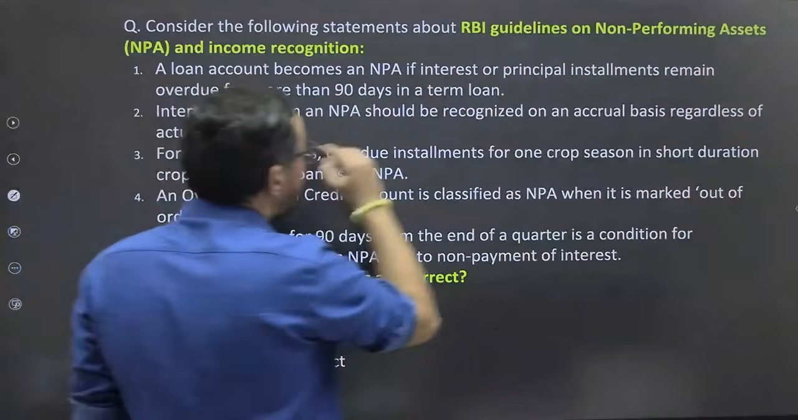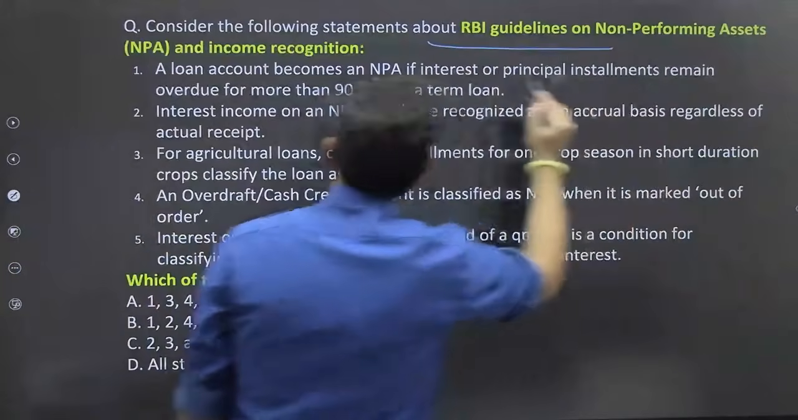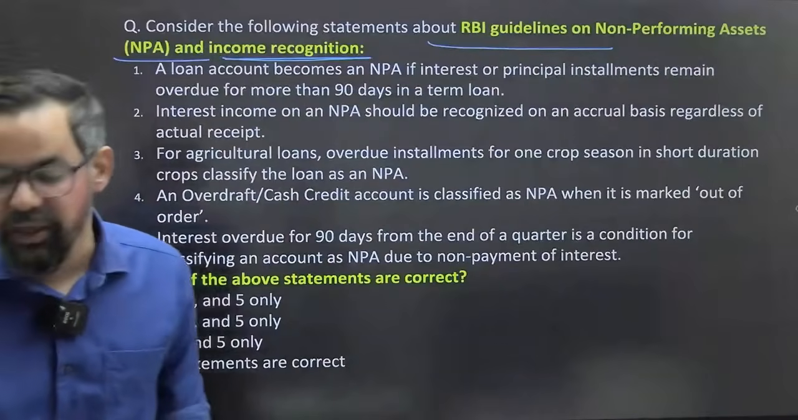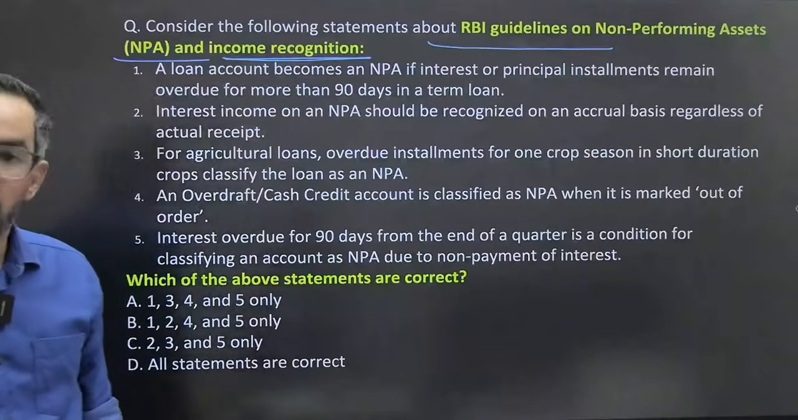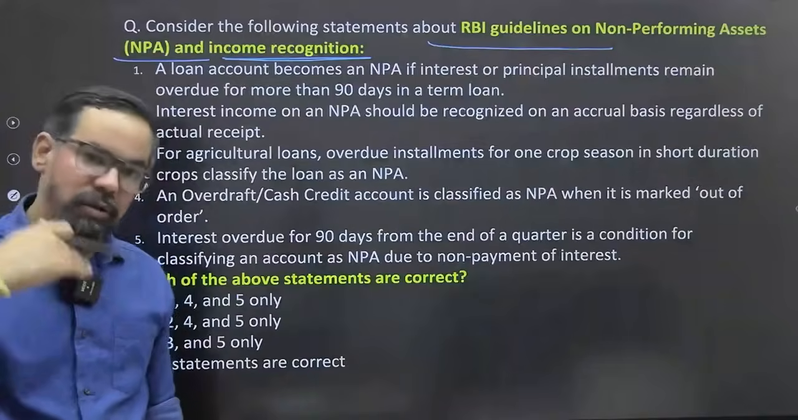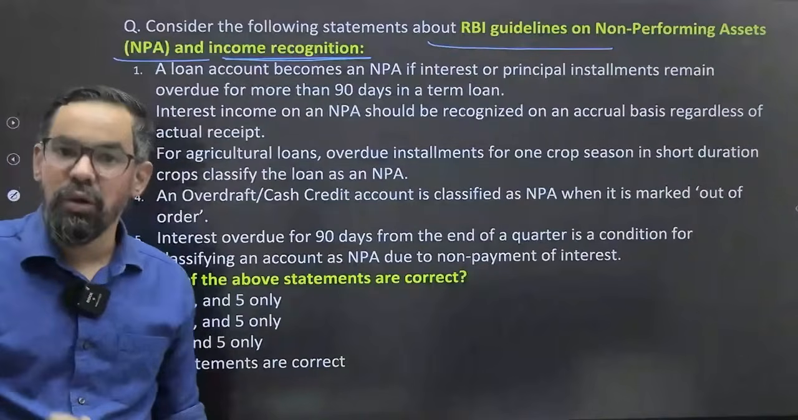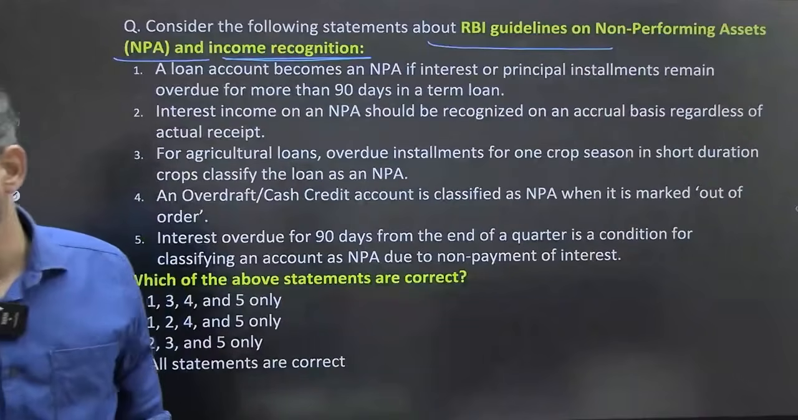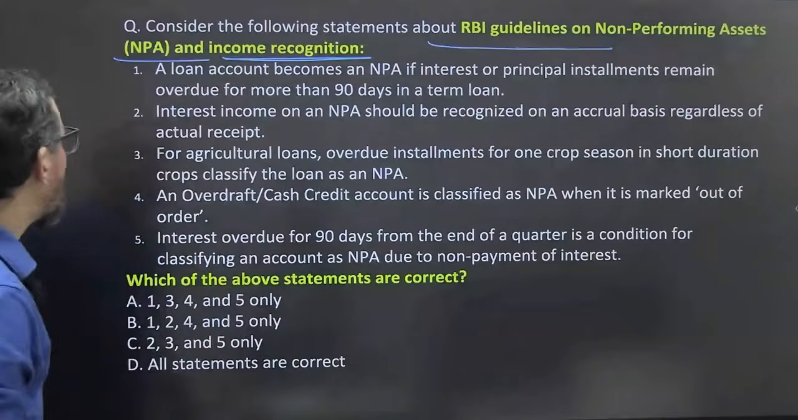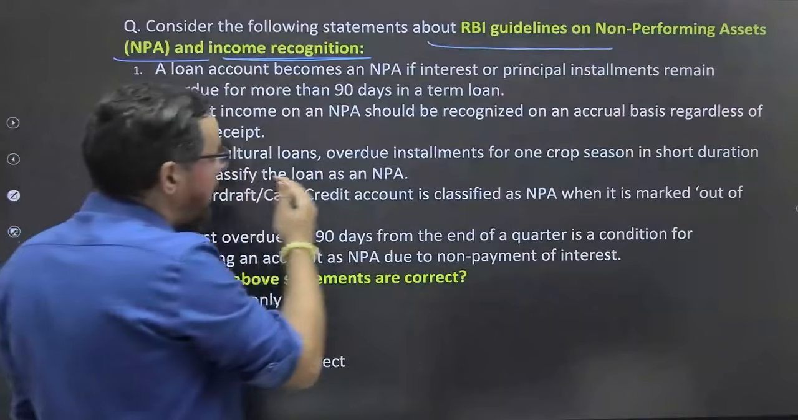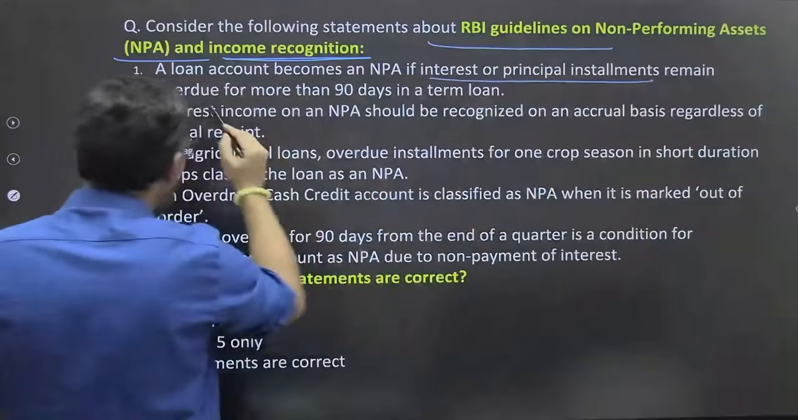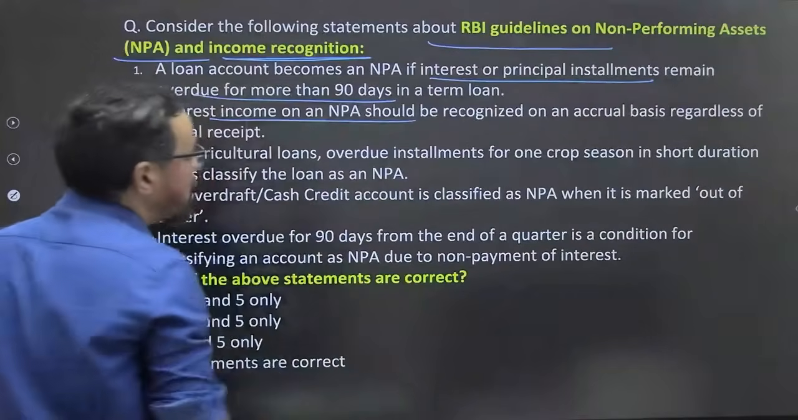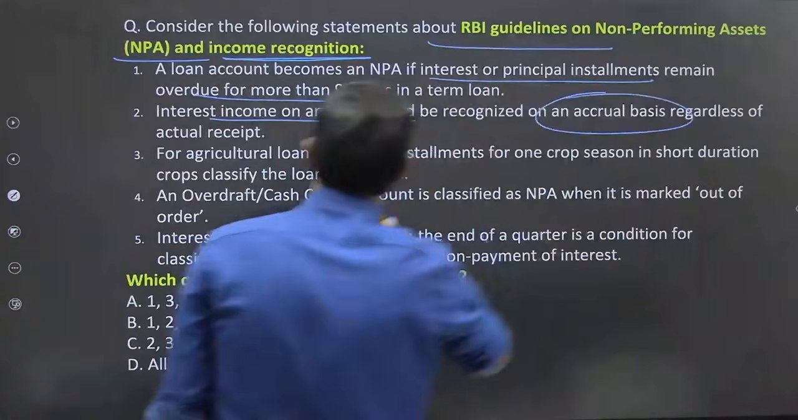So consider the following statements about RBI guidelines on non-performing assets and income recognition, okay. Income recognition: usually we have accrual basis, but when it becomes NPA we have to account on cash basis. This is very basic, you all know. An account becomes NPA if interest or principal installment remains overdue for 90 days in a term loan. Interest income on NPA should be recognized on accrual basis, okay.